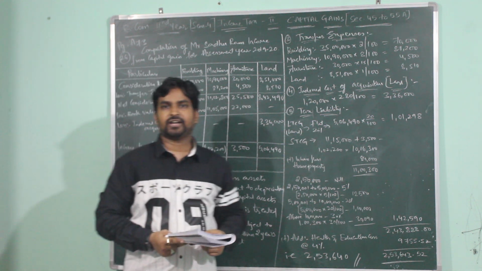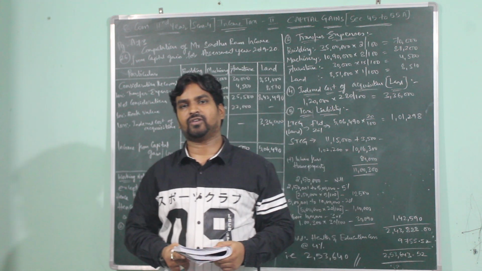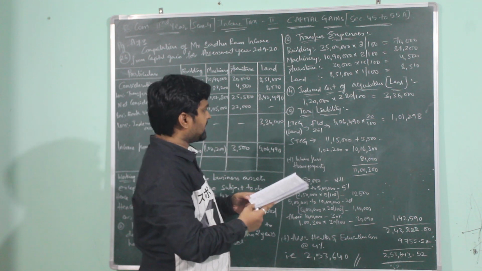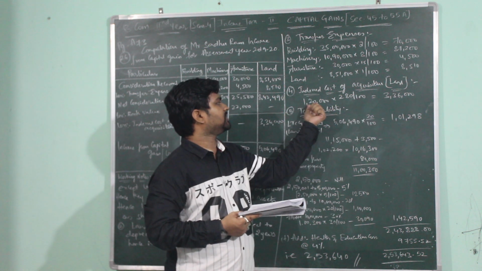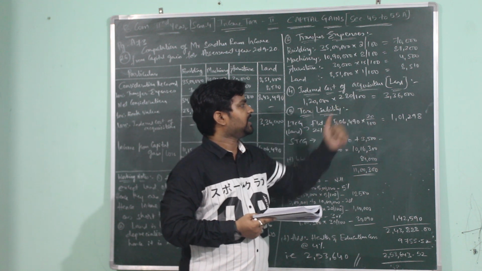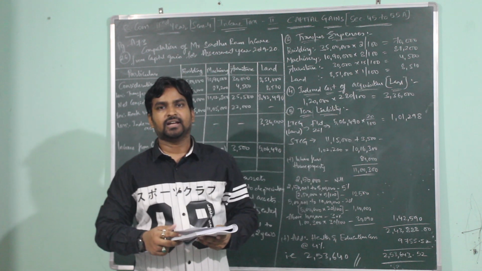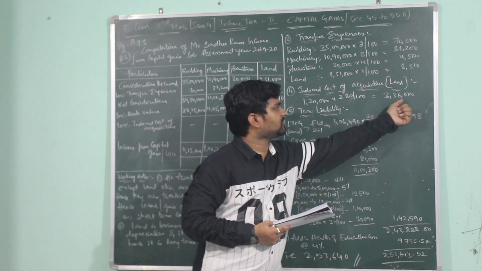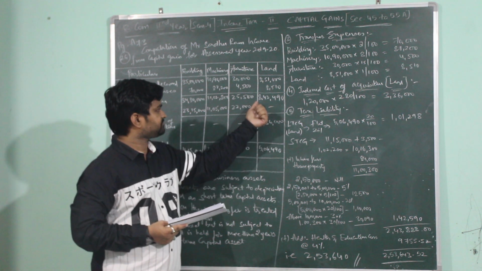What is the formula for calculating indexed cost of acquisition? Original cost into previous year index divided by index of the year in which the asset was purchased. तो अब यहाँ पे बुक वैल्यू क्वेश्चन में क्या दिया हुआ है लैंड की 1,20,000. So here we will be finding indexed cost of acquisition for land. Cost of acquisition, that is book value as given in the question, 1,20,000 into previous year index 280 divided by index of the year in which the asset was purchased, which is given as 100, because the question has specified that the index number for all the assets is 100. It works out to be 3,36,000